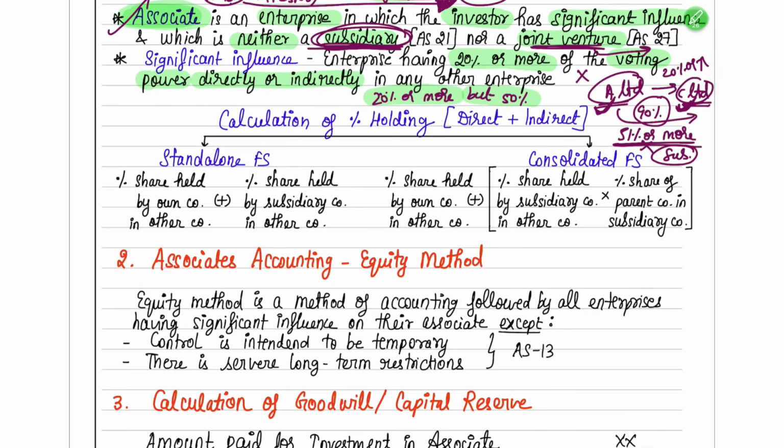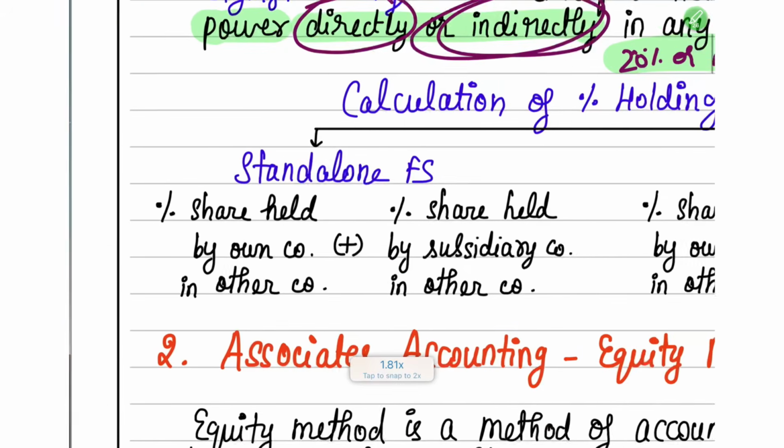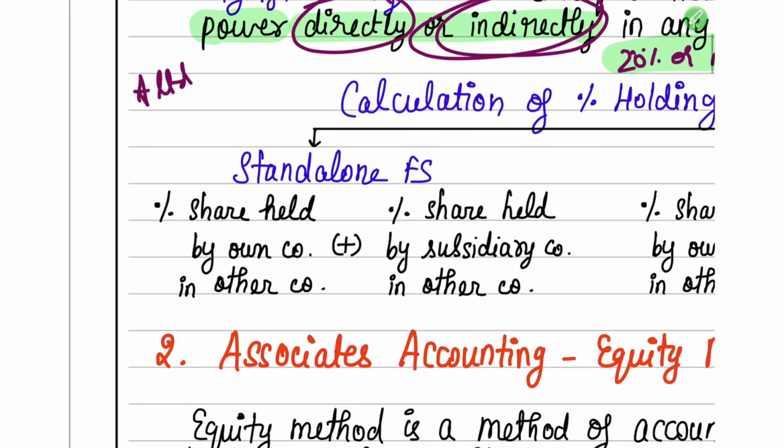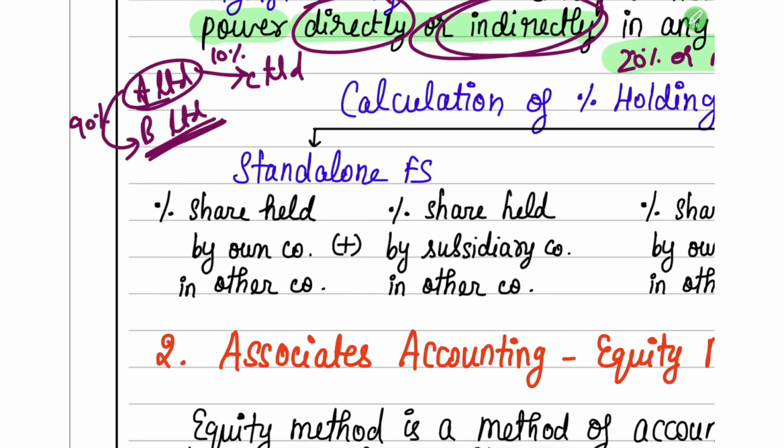So here you have to also remember, A limited can directly hold 20% or more in C limited, or else it can indirectly also hold. How will it hold indirectly? So there is A limited, there is B limited, and there is C limited. Okay, A limited is suppose holding 10% in C limited, and A limited is holding 90% in B limited. So in such case, what happens? A limited will become the parent of B limited. So A limited will become parent and B limited will become its subsidiary.